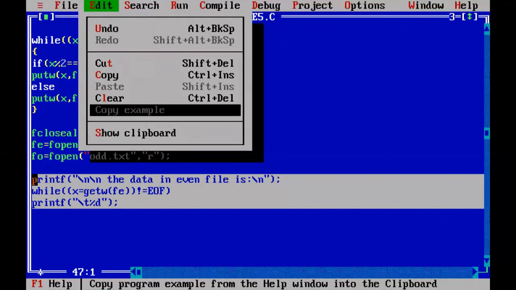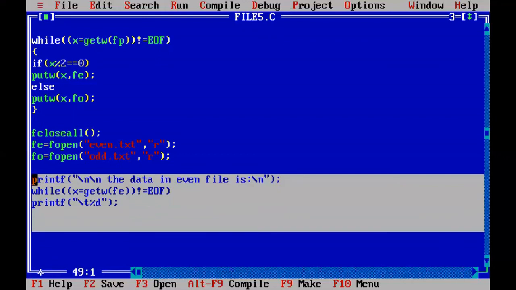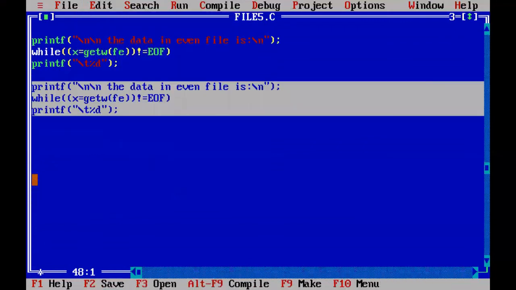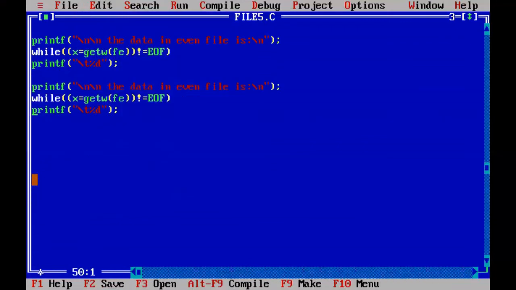Go to the edit menu, copy, come here, go to the edit menu and paste, then modify it. Now we are going to print the data in the odd file, so we have to retrieve the data from the odd file fo. The same way we printed the even file data, we can print the odd file data here. So these two statements will print the even file data and odd file data.